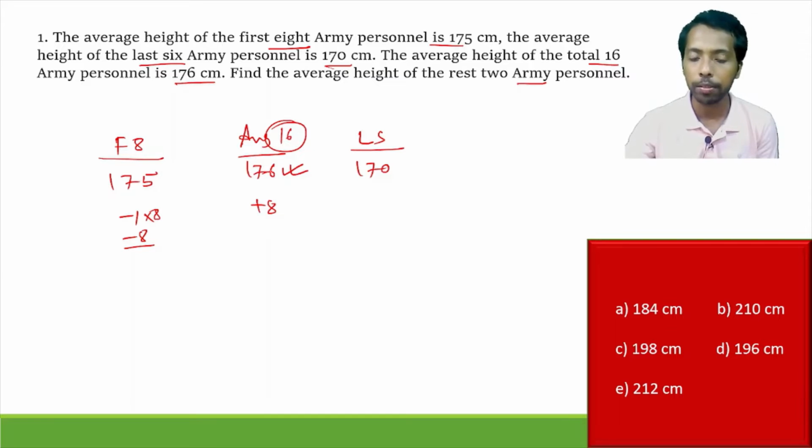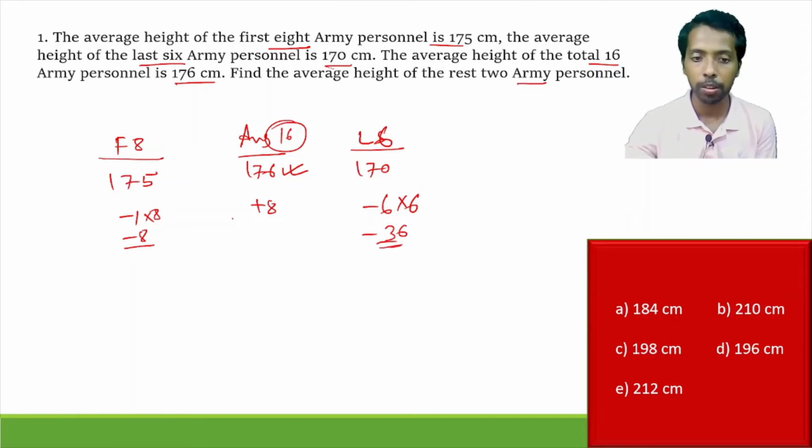Why? Because 176 is the total average height of all the 16 army personnel. So if we consider that all the 16 personnel are having 176, but this is not actually true. Actually 175 centimeter for 8 persons, and in the second case the last 6 army personnel, that is 170. So minus 6 for each of these 6 persons. So for the last 6, that is multiplied by 6. Okay, this is 6 less, not 10, this is 6 less, that is minus 36. So here it's minus 36.